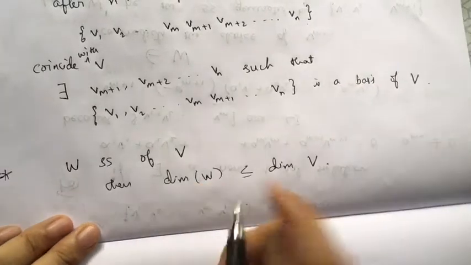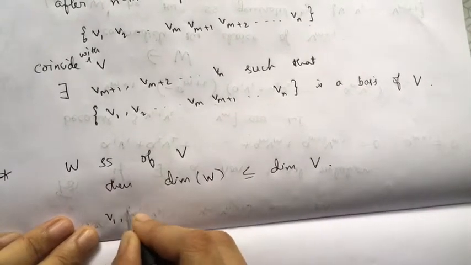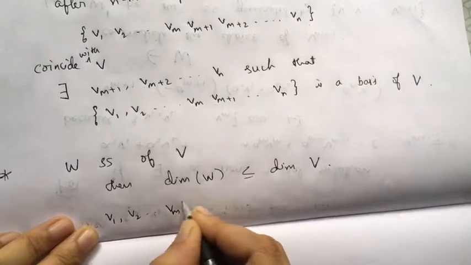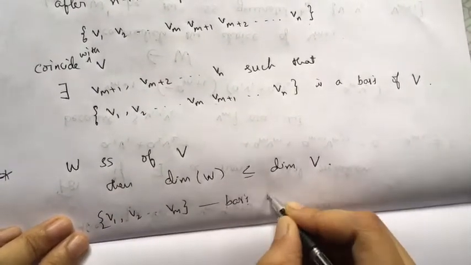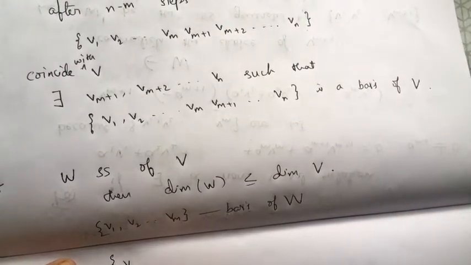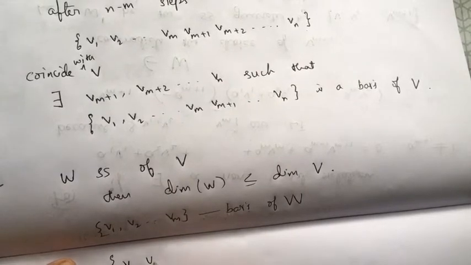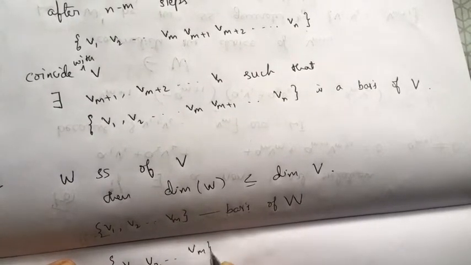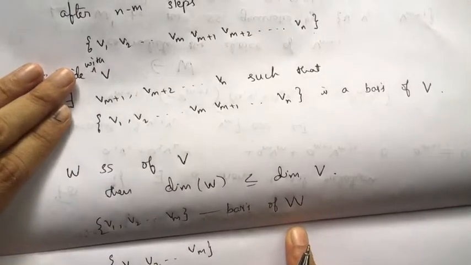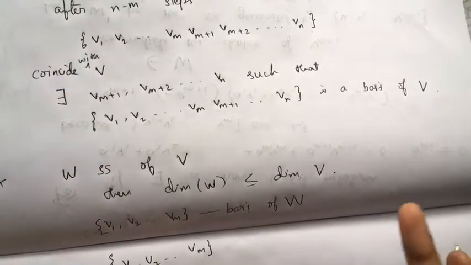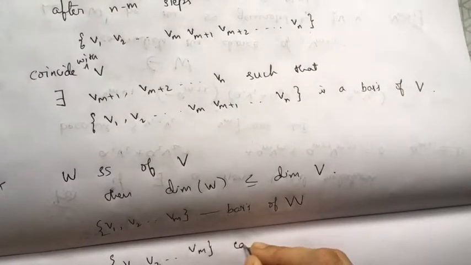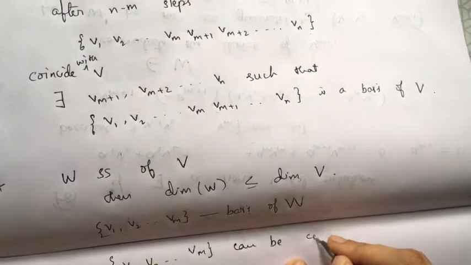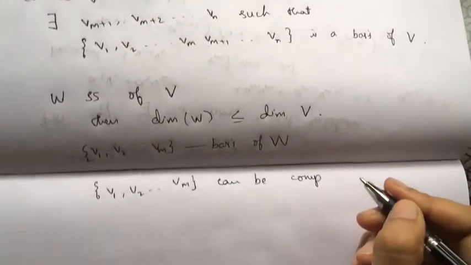If I have, say, v1, v2, up to vm as a basis of W, this v1, v2, up to vm can be completed to a basis of V, using this proposition.